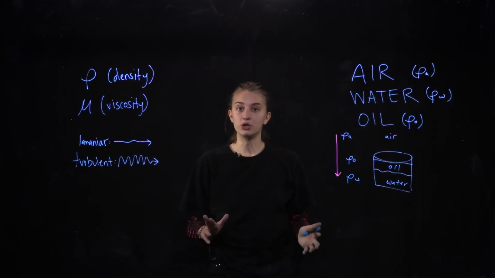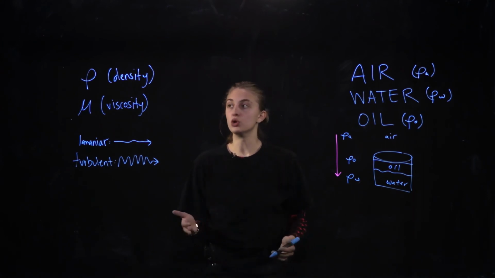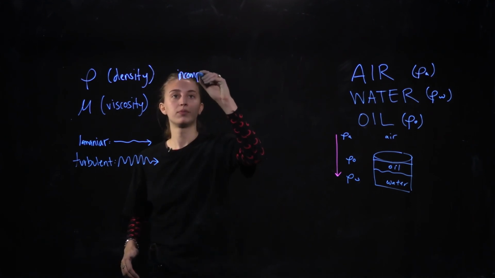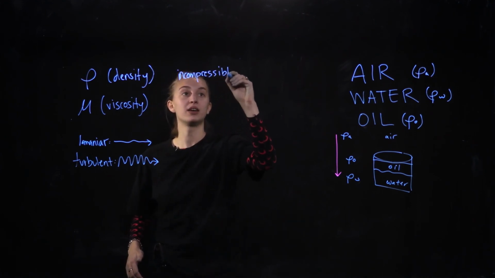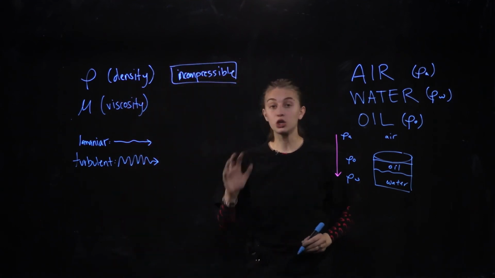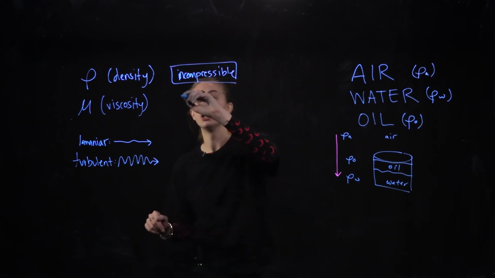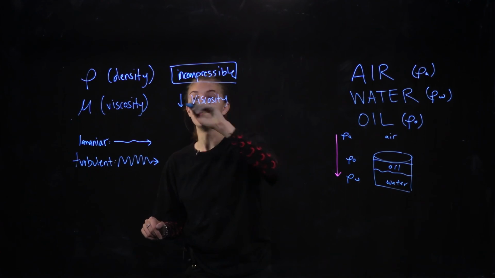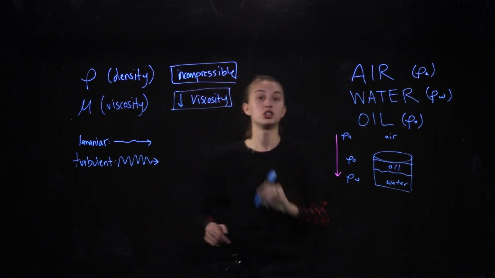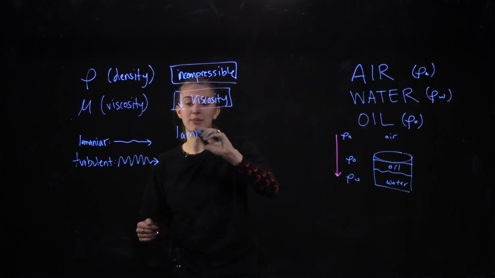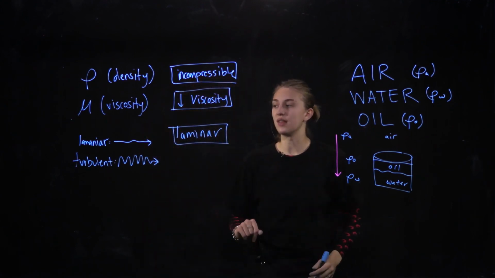We're going to make some assumptions when we work with fluids. Those will be that they're, one, incompressible. And this means that their density stays the same. Two, we're going to assume that our fluids have a low viscosity, as in they flow smoothly. And three, we're going to assume that our fluids are laminar, which again means that they flow with ease, that they flow smoothly.